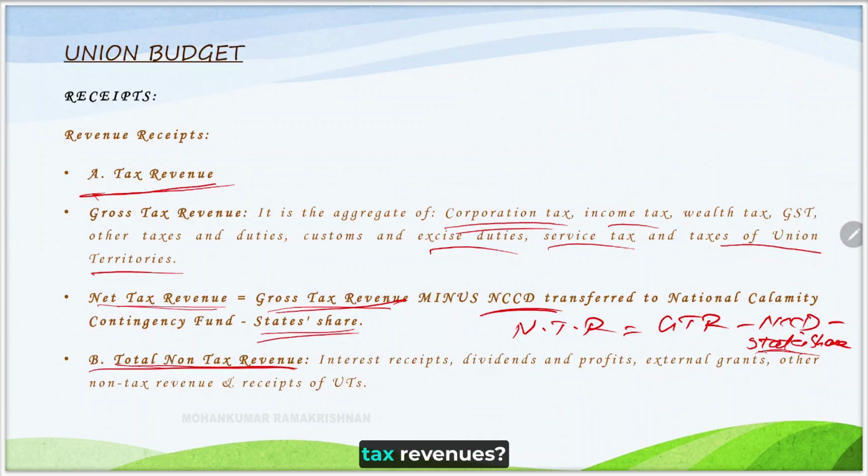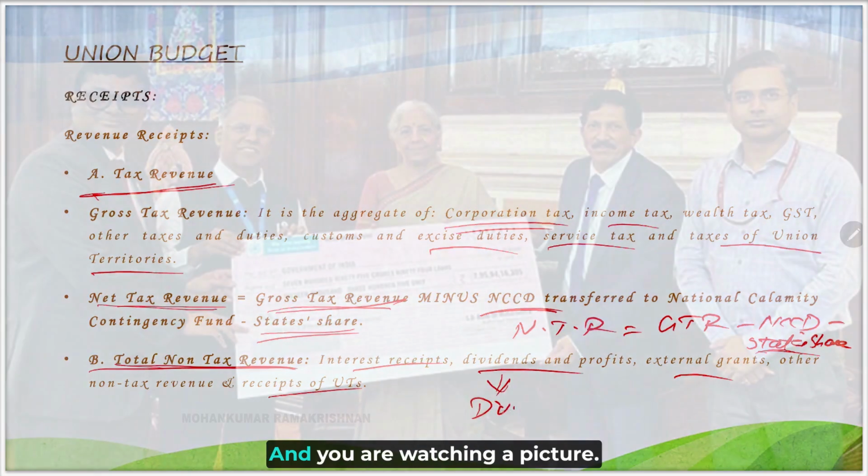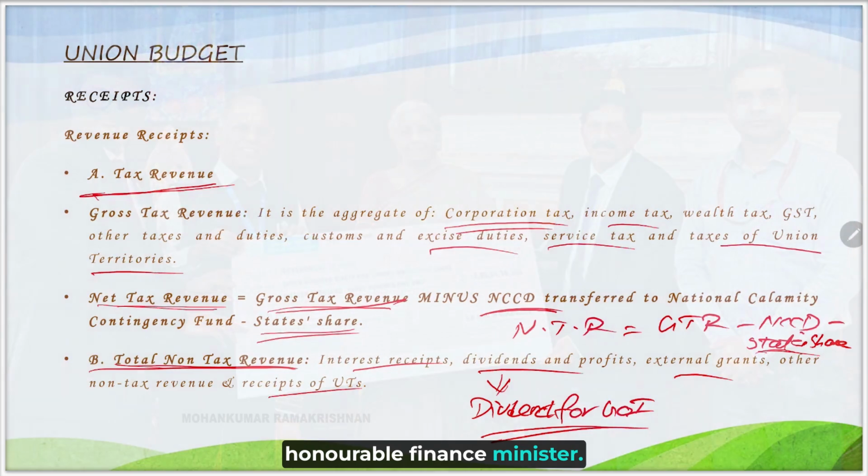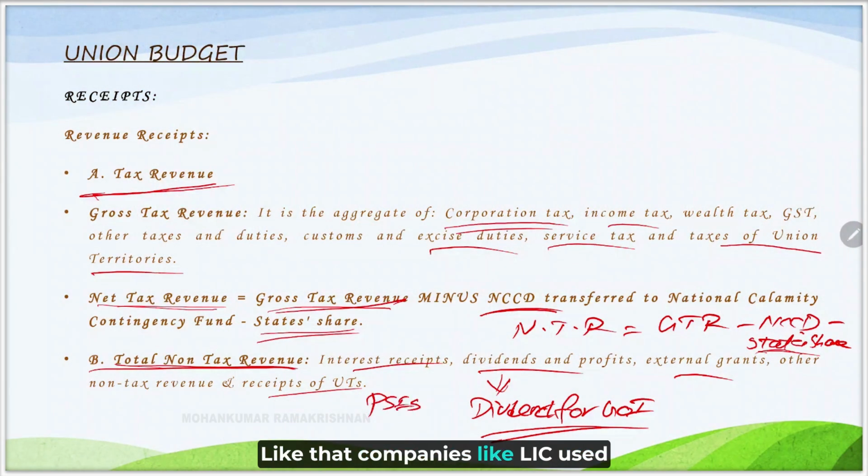Now, what are the non-tax revenues? Non-tax revenues are dividends and profits, external grants, receipts from union territories, and interest receipts. If you are a nationalised banker, your bank will give dividends to Government of India. And you are watching a picture now. In this picture, Bank of Maharashtra's MD and ED are handing over the dividend of Bank of Maharashtra to the Honorable Finance Minister. Like that, PSEs like LIC used to give a big dividend. LIC is a huge contributor to dividends with respect to the total non-tax revenue of Government of India.